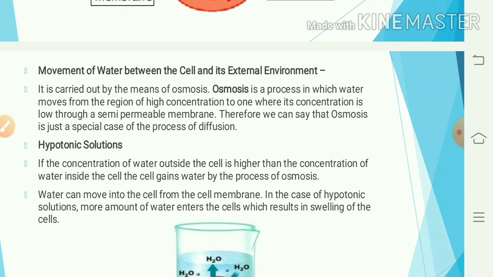Movement of water between the cell and its external environment shows how the active and passive transport of different food particles, essential substances or gases takes place inside and outside of the cell. That is how diffusion or osmosis occurs in the cell.